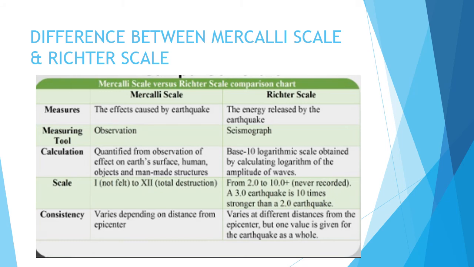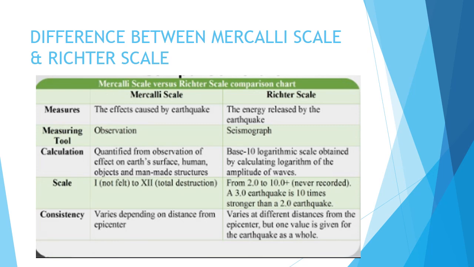The Mercalli scale works more on observation, and the Richter scale takes the help of a seismograph to calculate the energy released. Quantified from observation of effects on the Earth's surface, human objects and man-made structures. So the different effects on the Earth's surface, on humans and other objects are seen in the Mercalli scale.